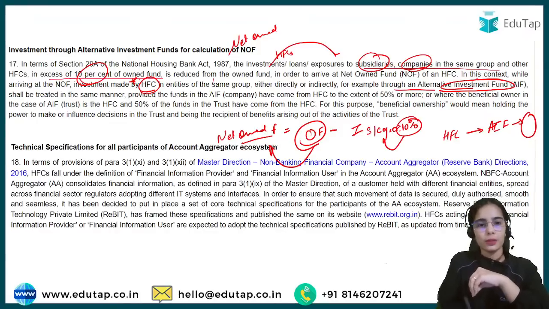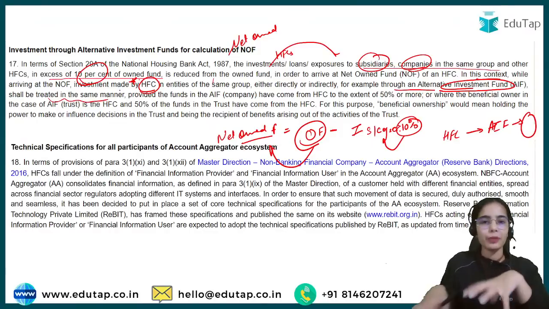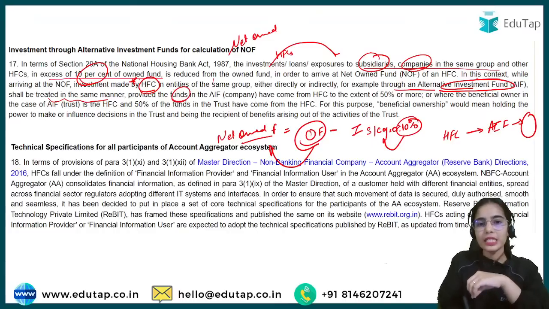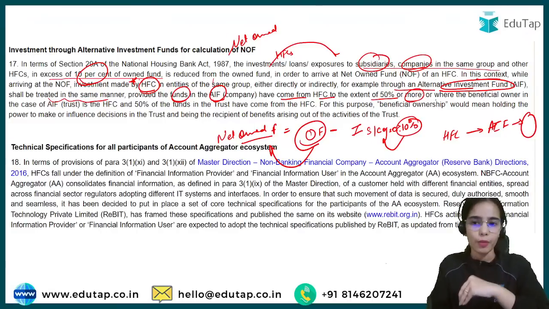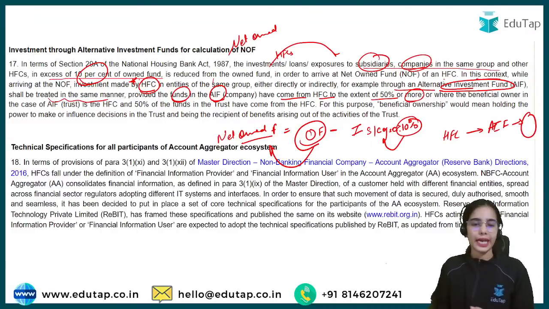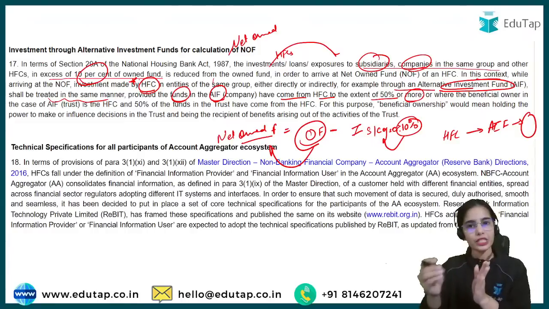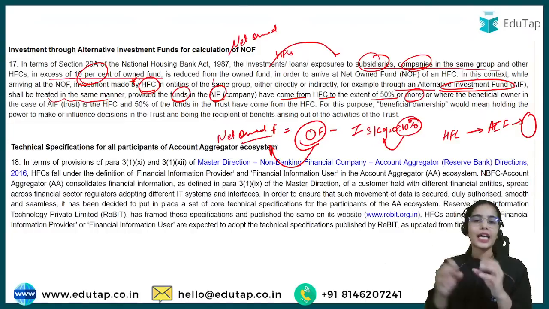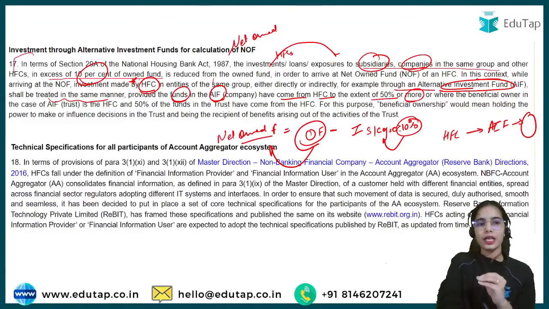then this shall be treated in the same manner, provided the funds in the AIF have come from the HFC to the extent of 50% or more. Okay, this is the basic idea, that if the HFC is investing directly or indirectly, that has to be taken into account, and these are the guidelines for that.